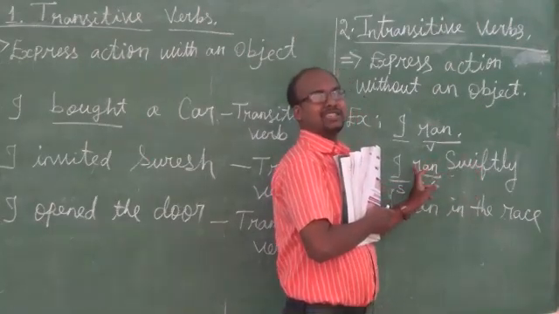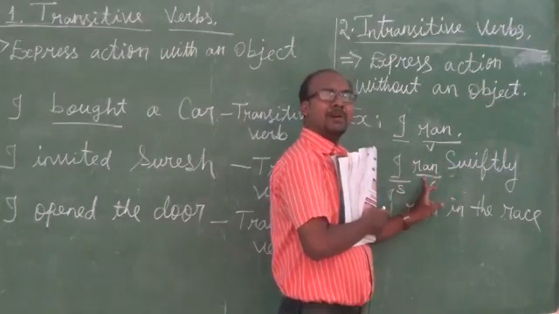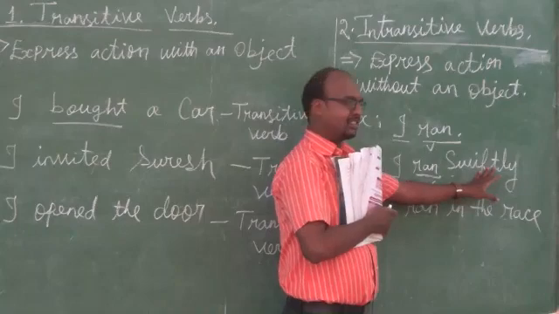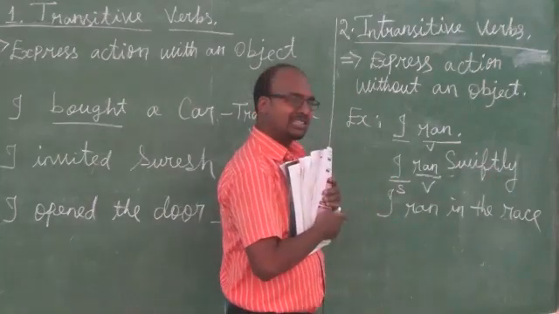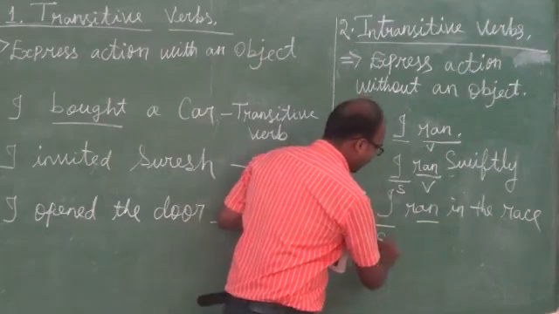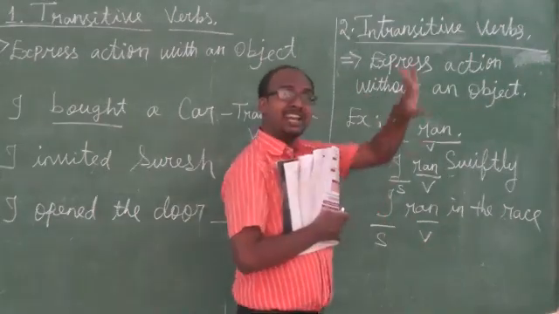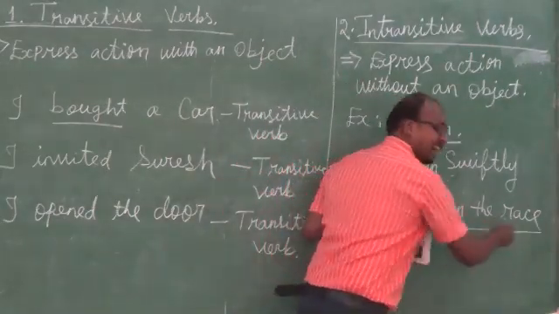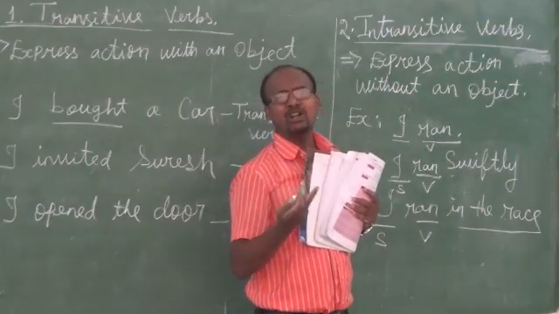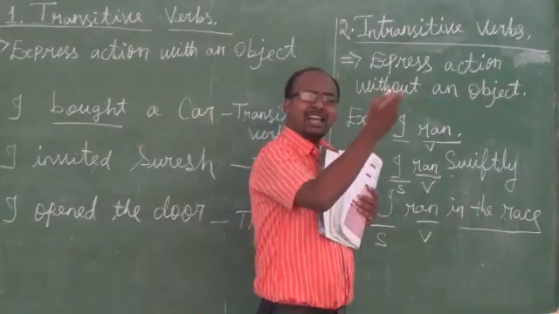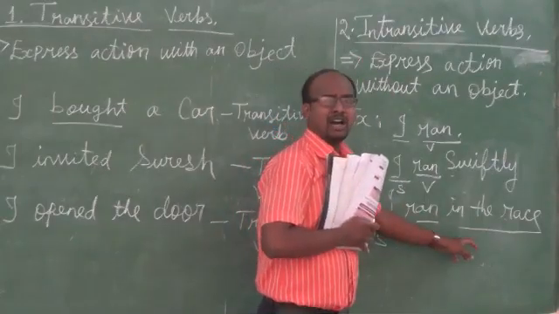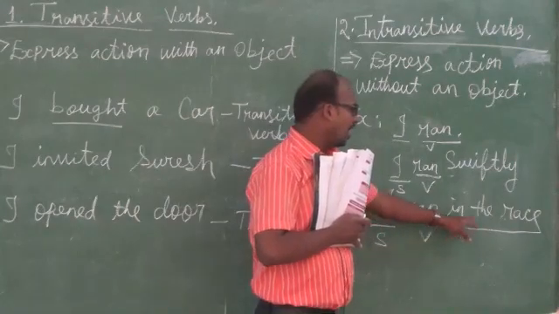How does the action take place? It is modifying the verb ran, so it is not transitive. It is also intransitive. Let us move to the third sentence. I is the subject, ran is the verb, in the race. Is in the race an object? No. In the race is not an object. I ran in the race. In the race is an adverbial, so this is also intransitive.